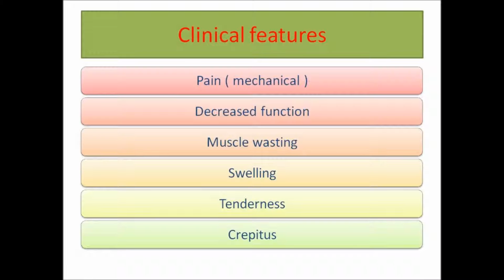Okay, the clinical features. The main clinical feature of osteoarthritis is pain. This is the usual presenting symptom. The type of pain in osteoarthritis is mechanical, and this is another point where osteoarthritis differs from rheumatoid arthritis, where the pain was an inflammatory type of pain. So in osteoarthritis we have mechanical pain, in which the pain increases with movement and activity and is relieved by rest, and the pain is associated with brief stiffness of less than 15 minutes.